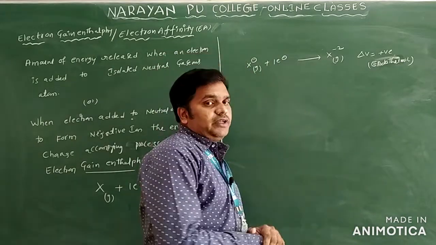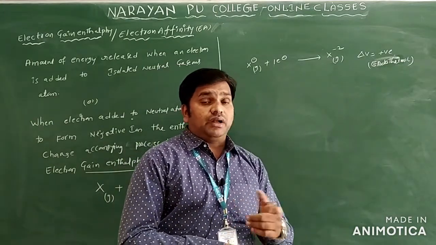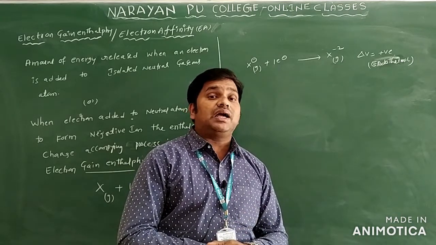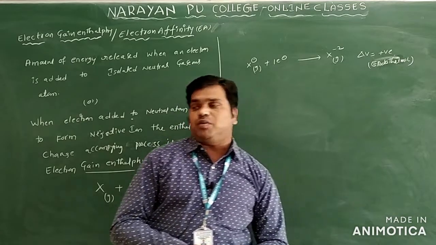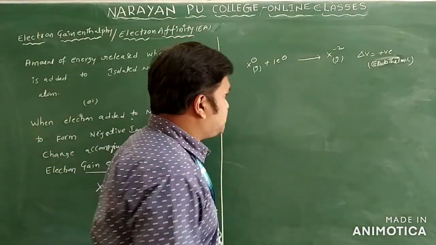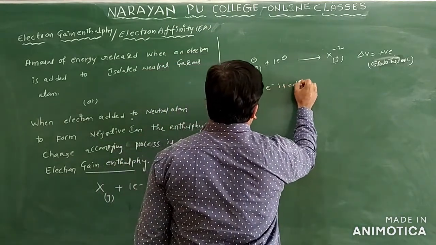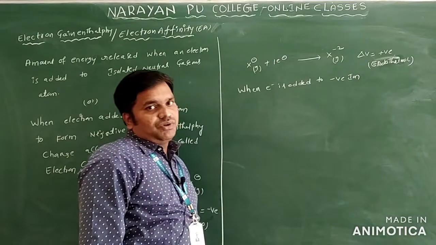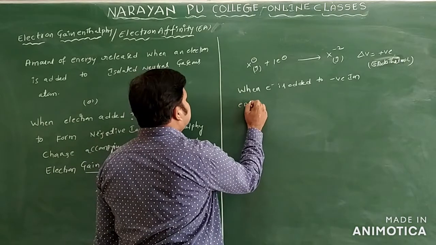When an electron is added to the negatively charged ion again, the forces are repulsive forces. To overcome this force, energy is absorbed. The absorbing of energy is what we call an endothermic process. So one point here: when an electron is added to a negative ion, energy is absorbed.